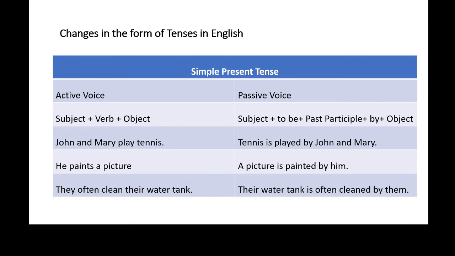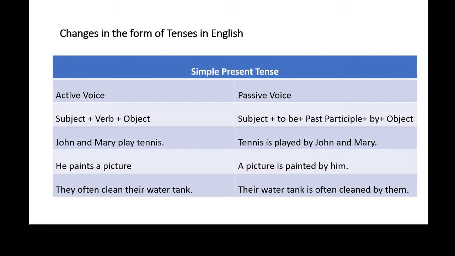Active is John and Mary play tennis. So tennis will become the subject here, and the sentence is written in simple present tense. Tennis is singular, so is is written. After is, the past participle of the verb play is written, that is played: tennis is played. It is followed by by. After by, the passive form of the subject is written. John and Mary are proper nouns, so there would not be a change in John and Mary; the subject will be written as it is. So tennis is played by John and Mary.